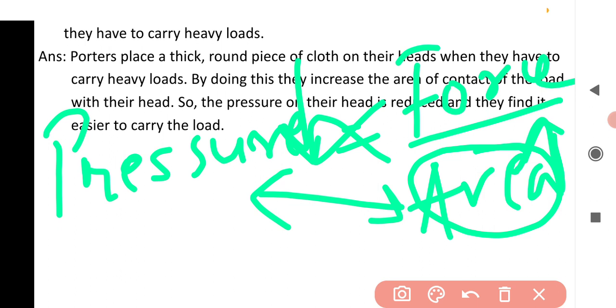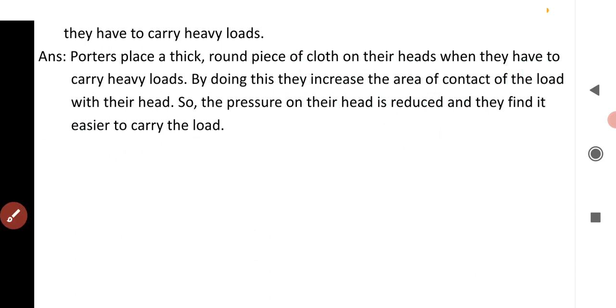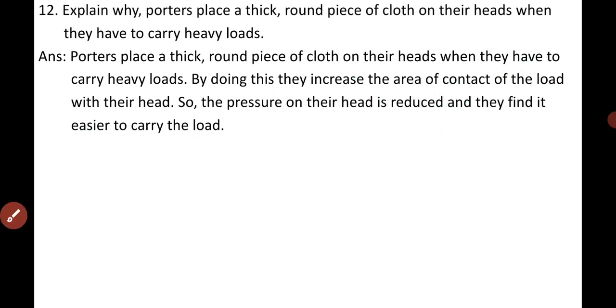So if the area is increased, then what happens? If the same force is acting on a larger area, then the pressure will get reduced. Then the porter will find it easier to carry the heavy load. Clear? Yes. So this is the answer of question number 12.